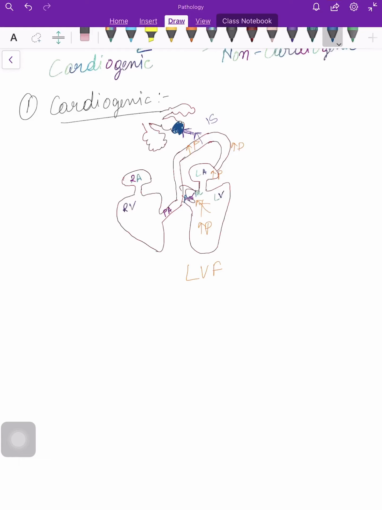Now we should remember two important things. This is very important to remember. The first point is low pressure system. The pulmonary circulation is not the same as the systemic circulation. It is different. And how is it different? It has a low pressure system.